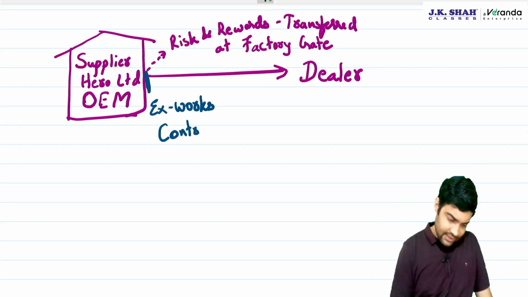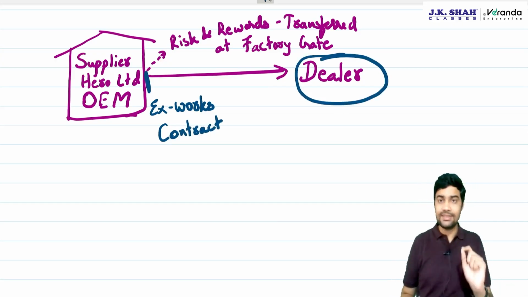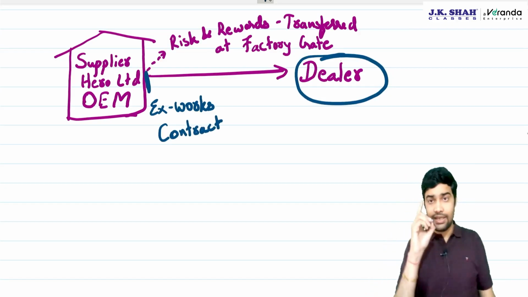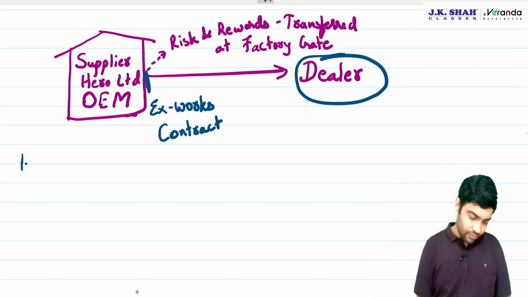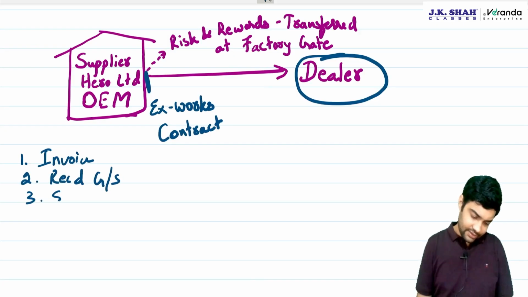Now the question is, when can the dealer avail ITC? Because there are six conditions to avail ITC. Try to recall. First, you have the invoice. Second, you have received the goods or services. Third, the supplier has paid the tax to the government, subject to section 41.